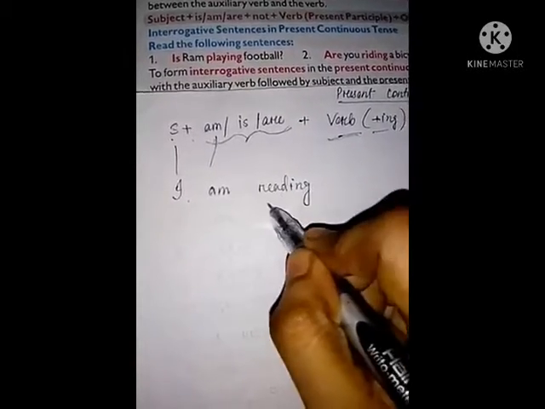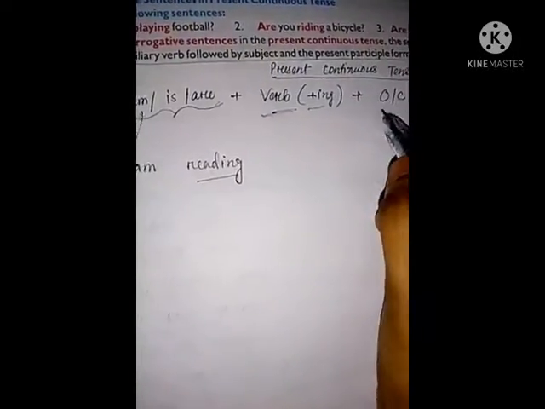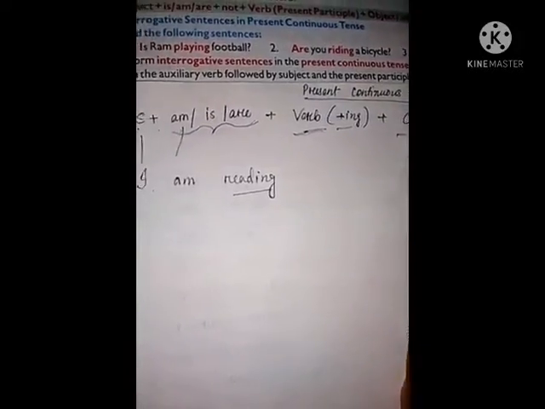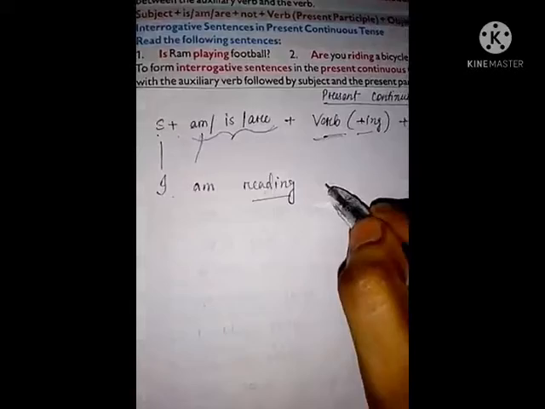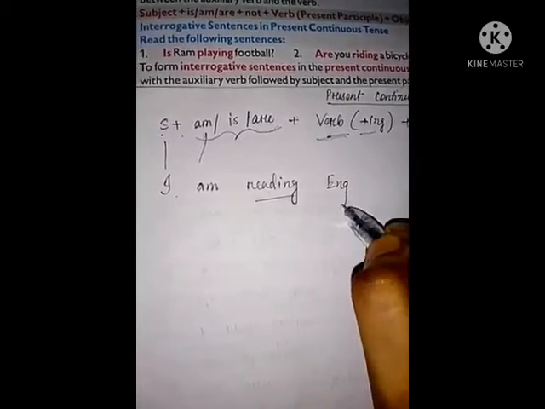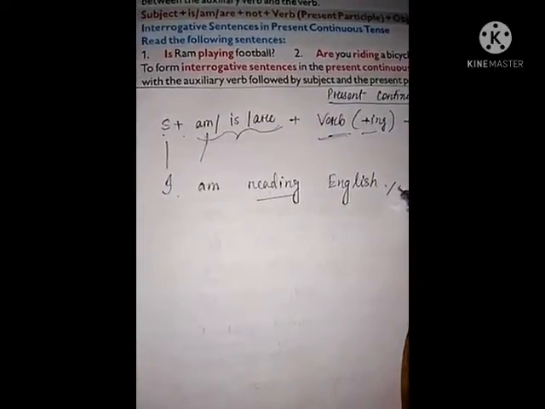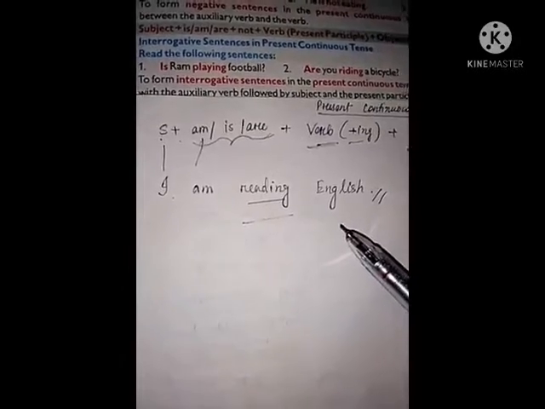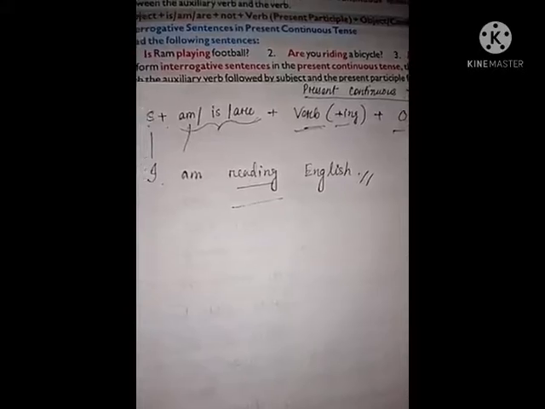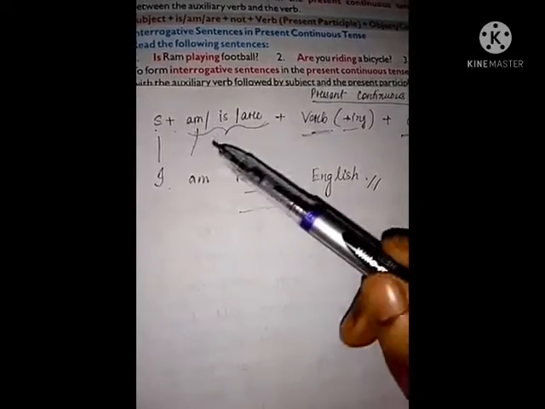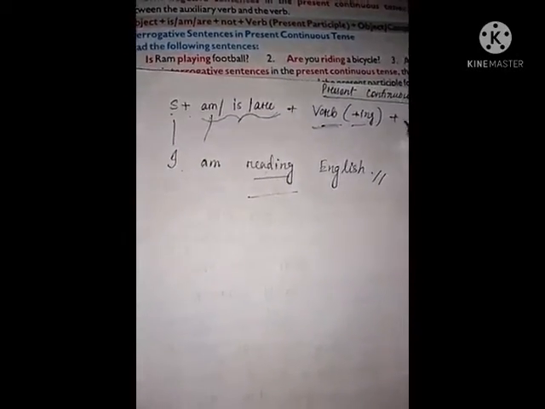Ing, it becomes reading. Object or complement. Give any complement or object. I am reading English. Understand? So like this we can easily make sentences in present continuous tense. You have to just remember the formation.